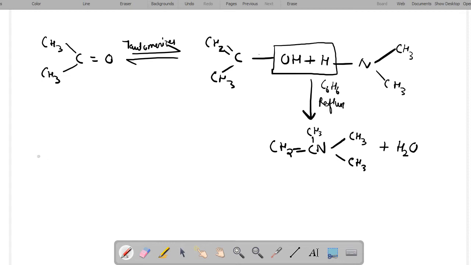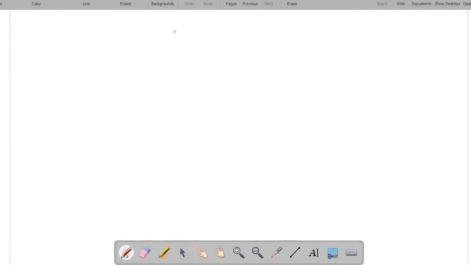Next is the reaction of amines with chloroform.